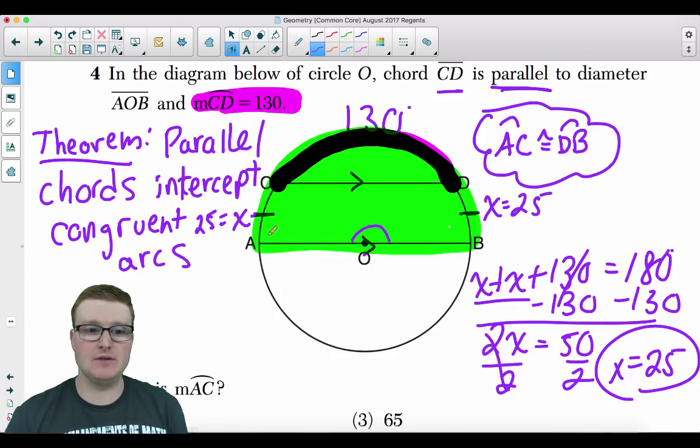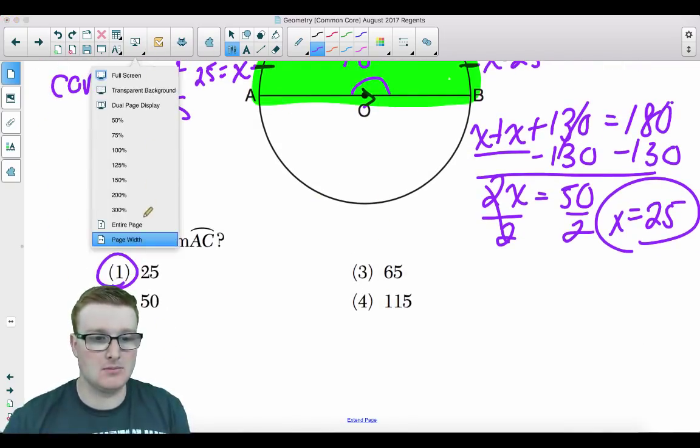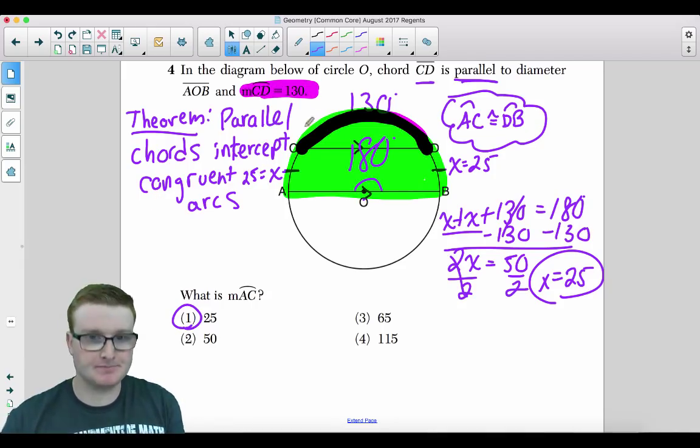Now, if you want to check yourself, take 25 plus 130 plus 25 and make sure that it equals the semicircle of 180 degrees, and it does. Your answer is choice 1. Pretty simple question. Make sure you know it.